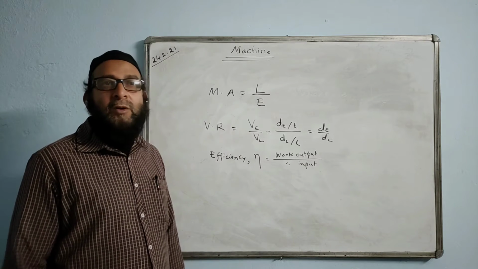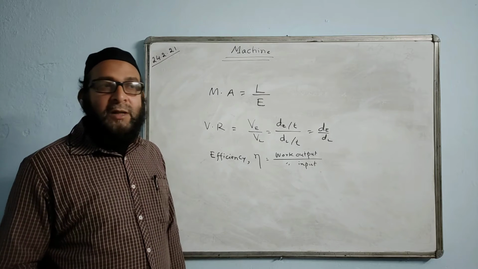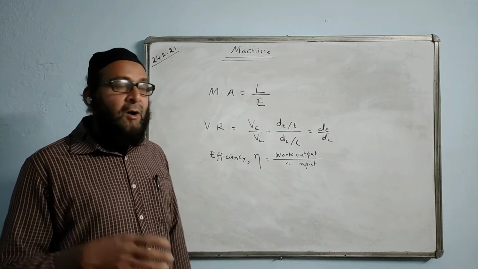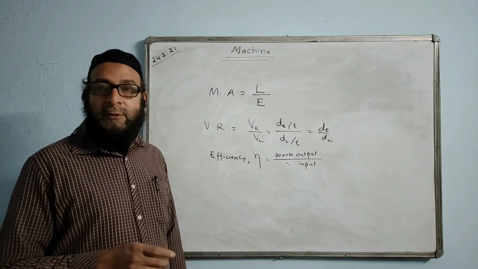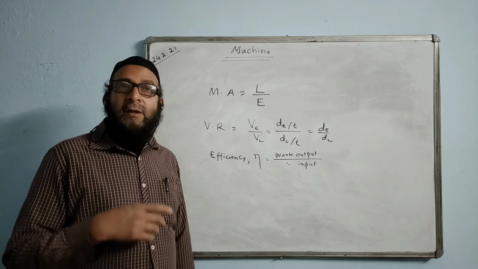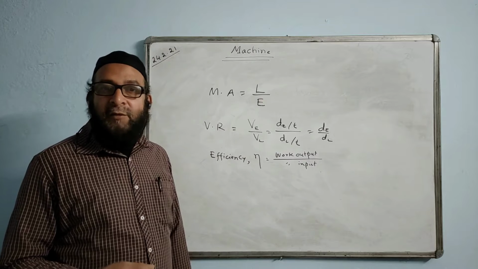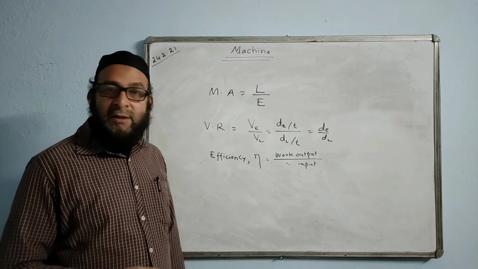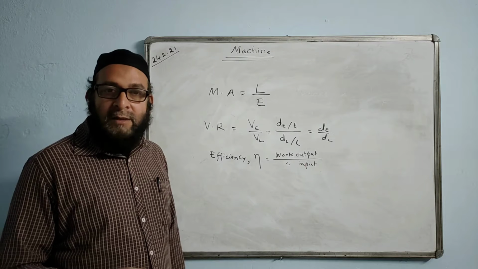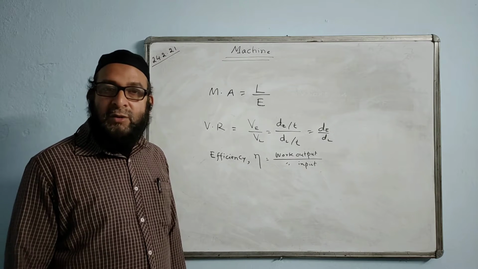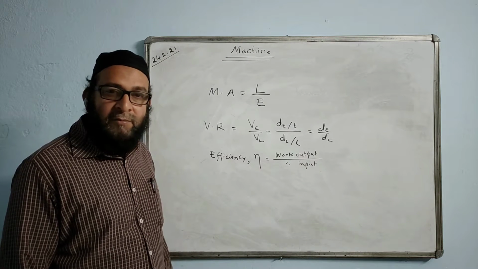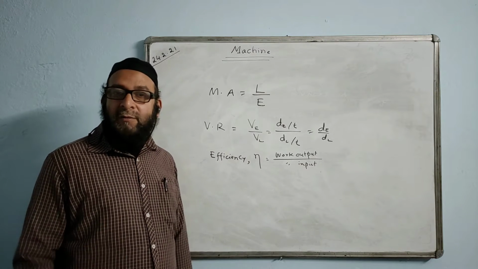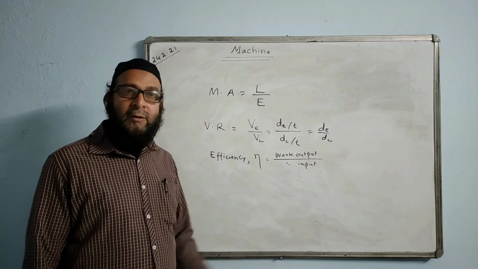They are practical machines because we know in every machine there will be loss of energy, mainly due to friction offered by the movable parts of the machine. Normally the loss of energy takes place in the form of heat, unwanted sound, unwanted heat generated, and sometimes wear and tear in the machines. These are the losses of energy. It is mainly due to friction. But if we reduce friction, we can increase the efficiency.